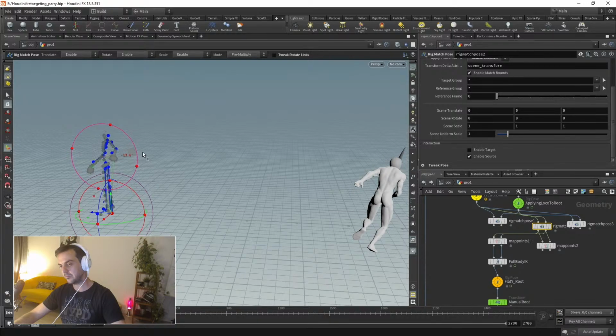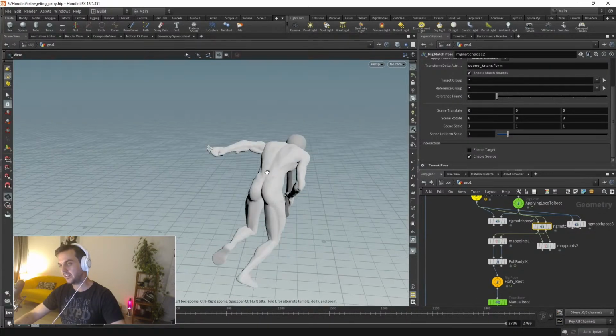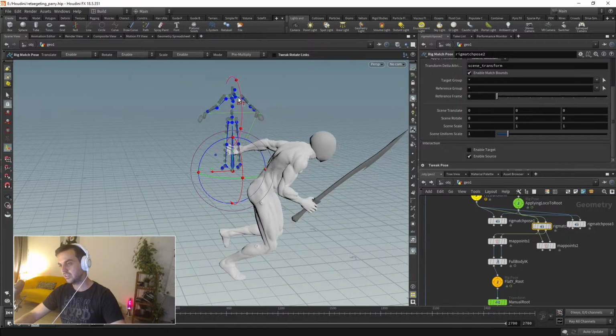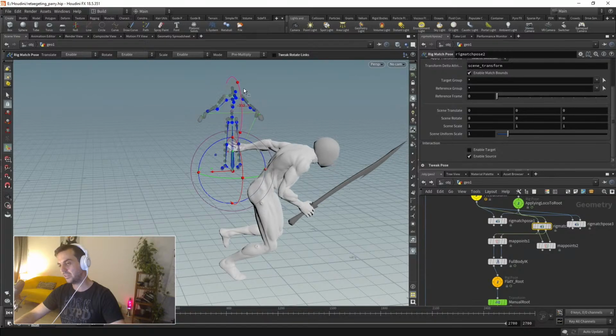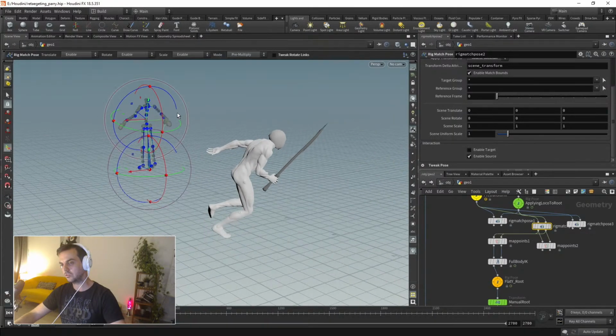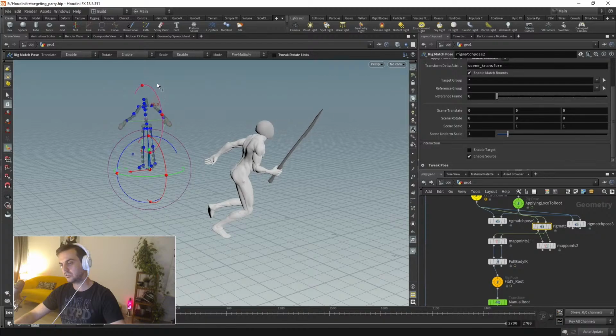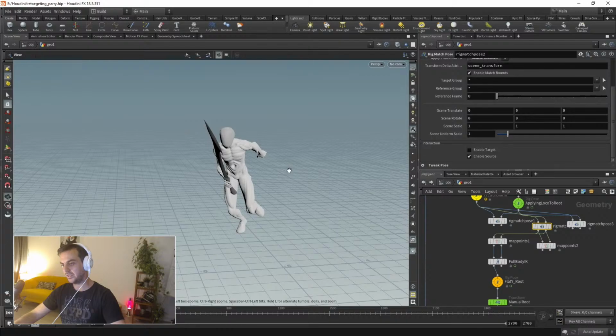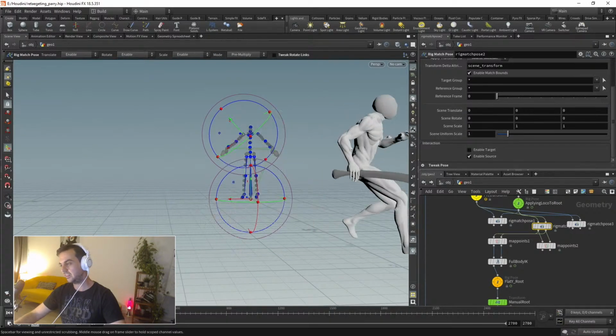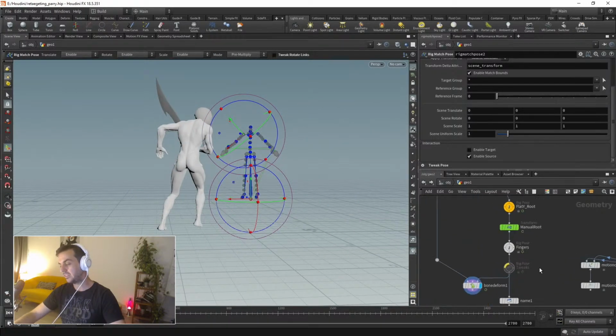As you can see, depending on how I'm defining the source pose and the target pose, it's not only the spine that is changing. It's changing the arms' position. It's changing all the things in an organic way, okay? As you can see, the legs are moving a bit. So this is if you want to have a more global control of how your character looks. Rather than animating, you can tweak a bit the position of the arms. You see, the full body IK is working there. So it's very, very useful, before going to animation, to start blocking a good feeling of the pose of your characters exactly in the rig match pose node. And that's pretty much it.